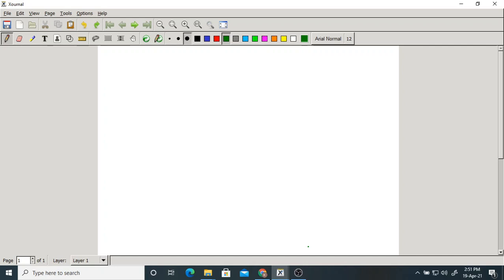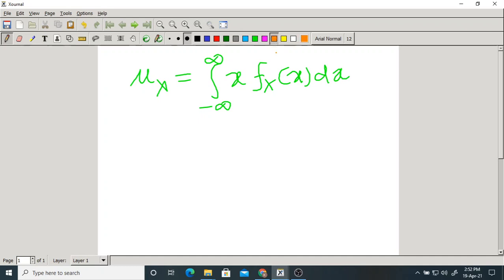In the last class, we were discussing the mean and variance of a general or continuous random variable. So what is the mean of a continuous random variable? That is the integral from minus infinity to plus infinity of x times fx of x dx. What is this fx? This is the PDF, the probability density function.